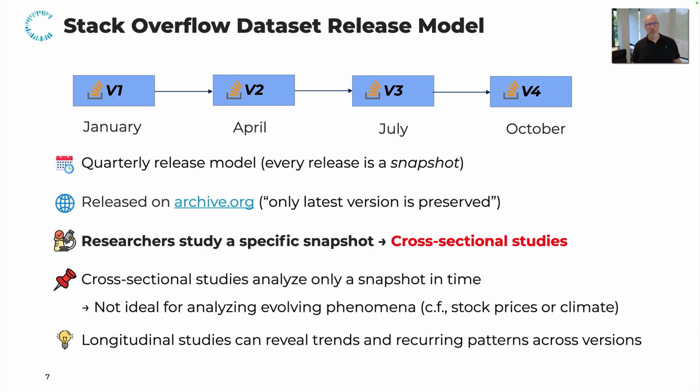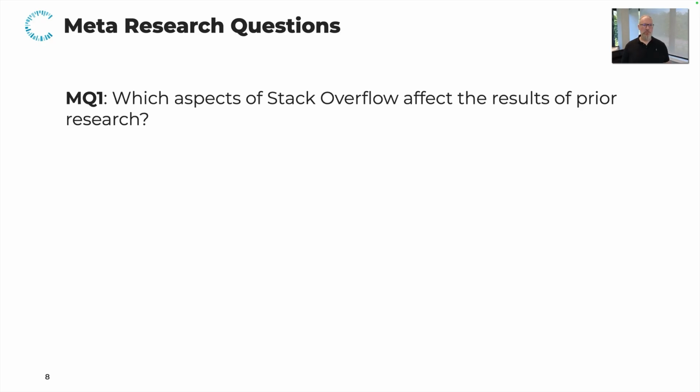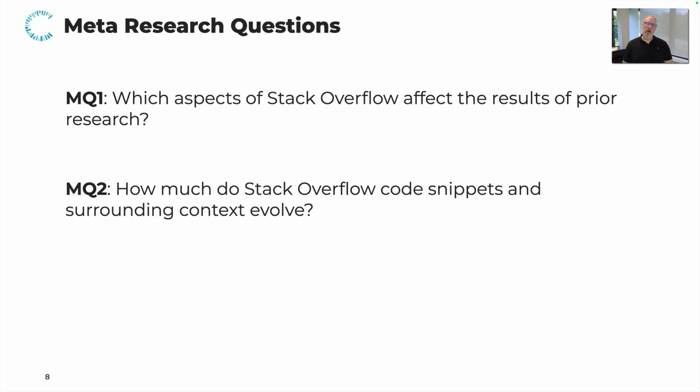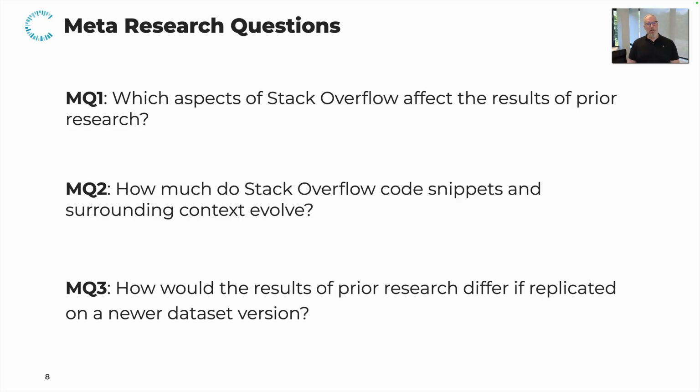So to break this down in concrete research questions, we were interested in which aspects of Stack Overflow actually could potentially affect prior research. Then, how much do Stack Overflow code snippets and the surrounding context evolve? So can we see that these dependencies for prior work actually are non-static over time? And lastly, how would the results of prior research differ if replicated on a new dataset version? So here we used replication to answer this last research question, if results differ. So we looked at this through case studies.